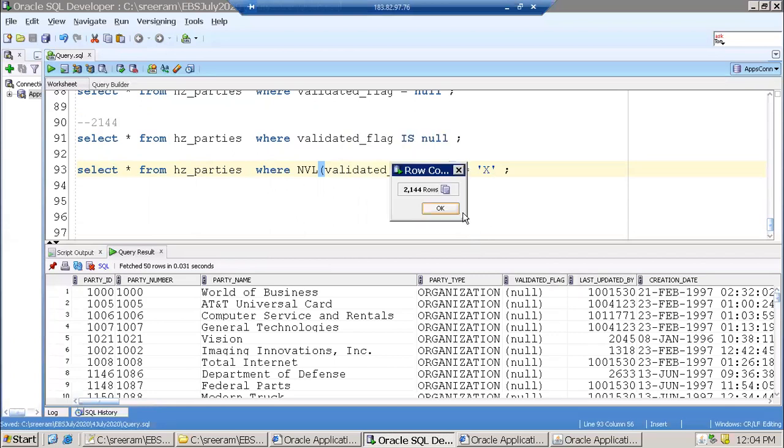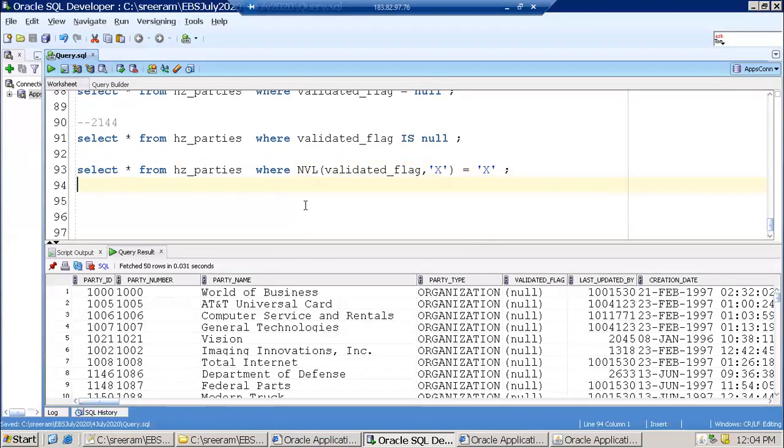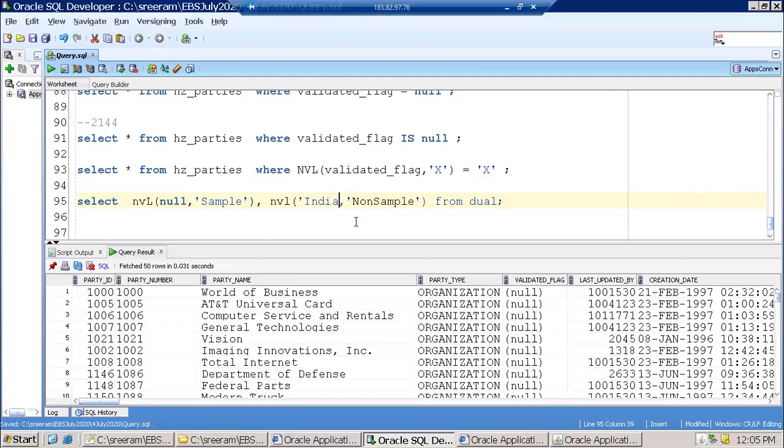Got it? But try to understand what NVL is first of all. Then we'll discuss the number of records. See this sample here. Now I just have 2 columns.